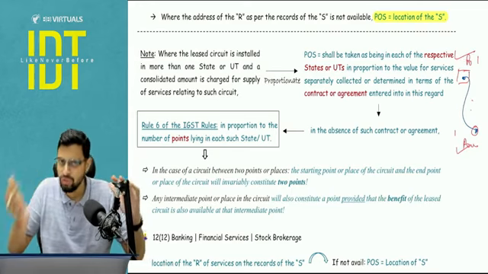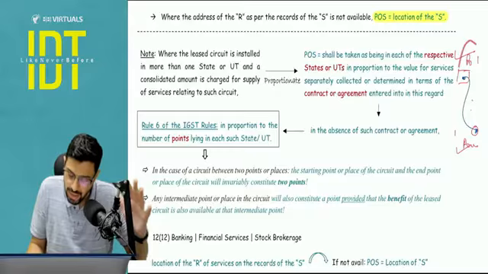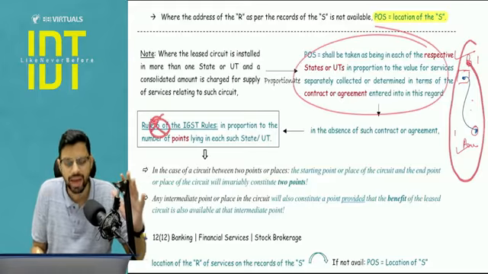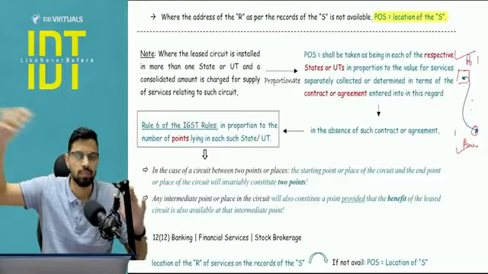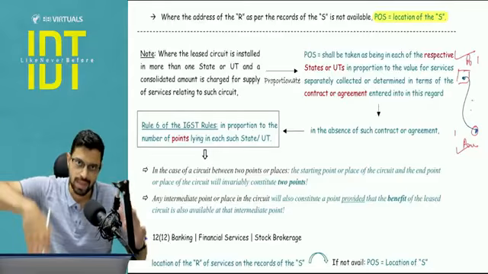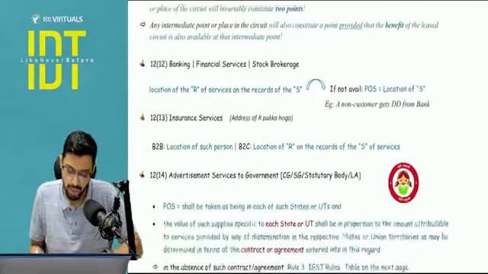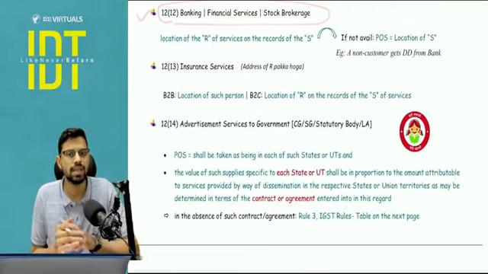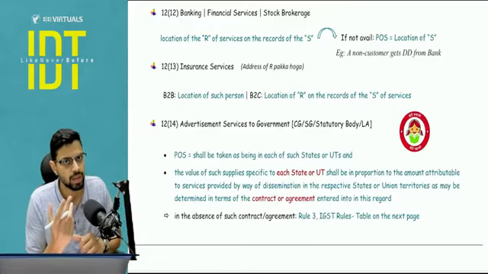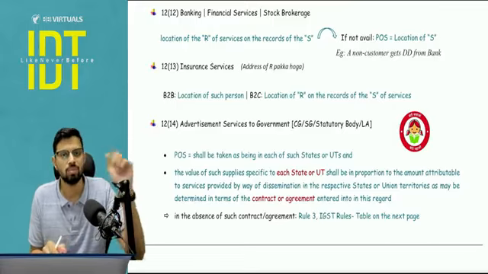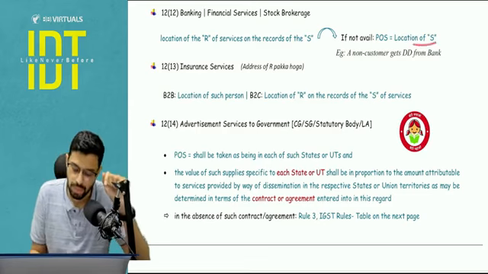Okay, and obviously before writing this, what I stated, this point related provision, this is rule number 6. Before this you will write that same line of contract agreement, but if it is absent, then rule number 6, and rule number 6 talks about this points related distribution. Okay, clear? 12 is your financial sector, banking, financial services and stock brokerage. Here the answer will be the location of recipient on records of supplier, but if it is not available, then tir guma ke wapas, that we say the location of supplier will be the answer.